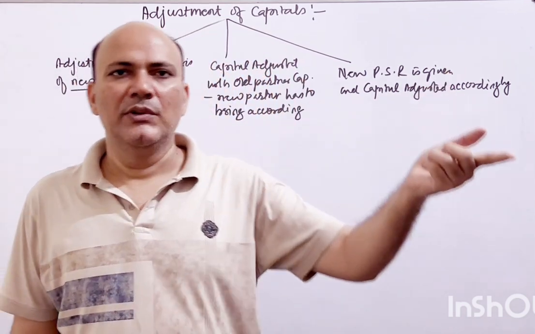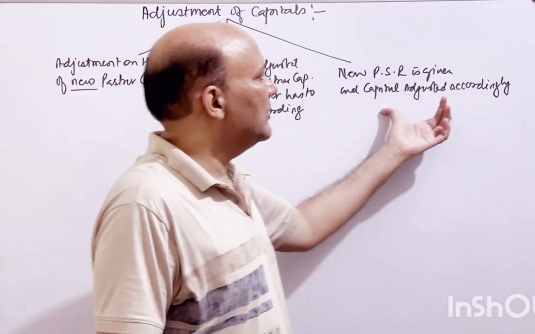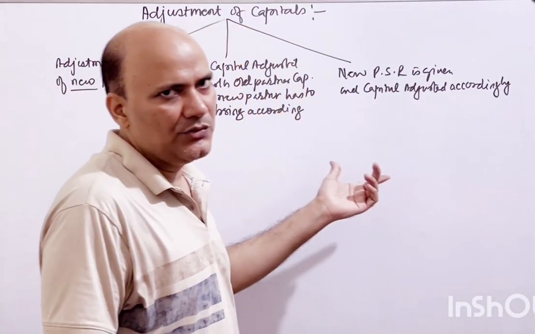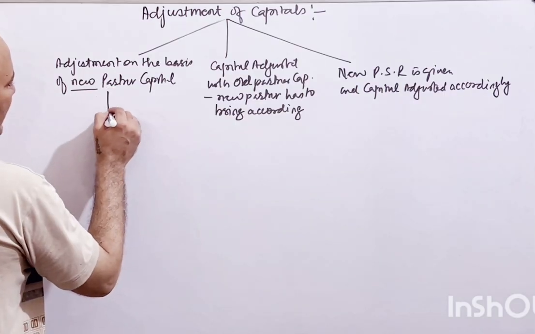The old changes and the new profit sharing ratio comes in, and then on the basis of that all the partners have to bring in, right?